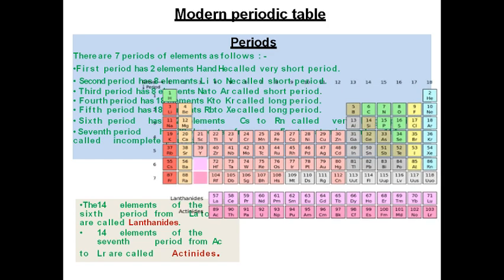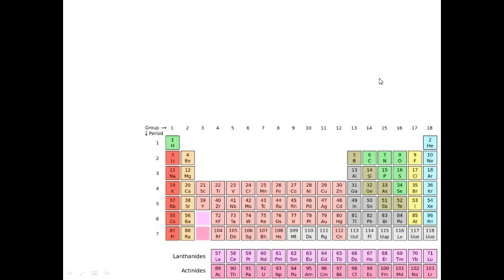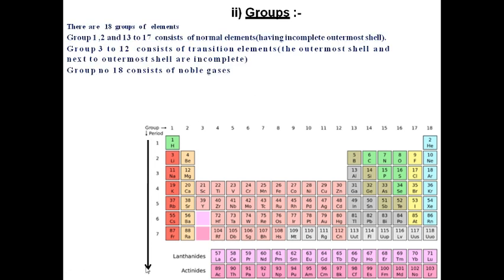You can look into it, and always when we talk about periods, we walk from left to right. Now come to groups. When we talk about groups, we always walk from top to bottom.